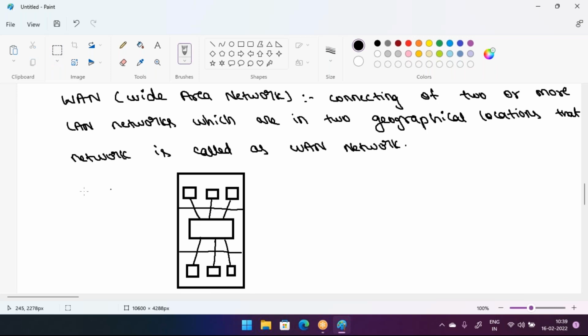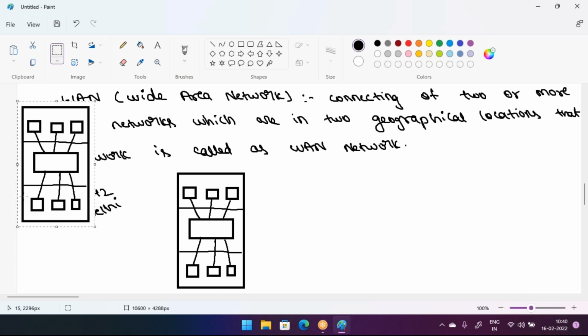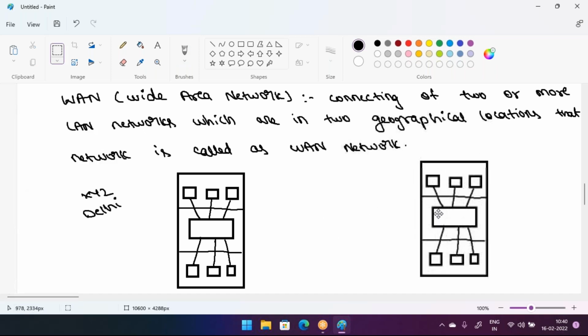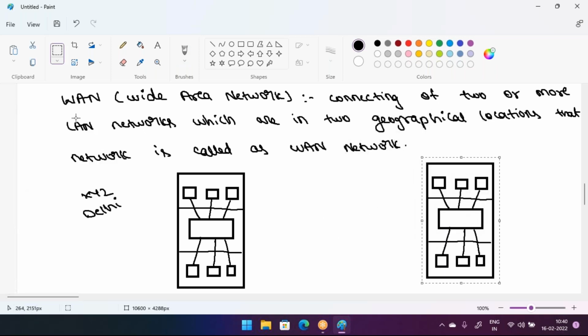This branch belongs to the XYZ company, and it is in the Delhi location. For the same company I have one more branch in a different location, which also belongs to the XYZ company.